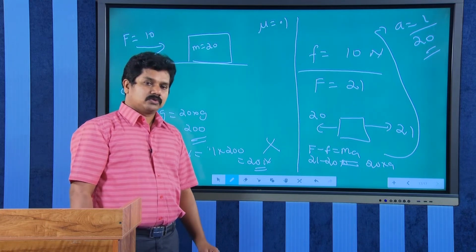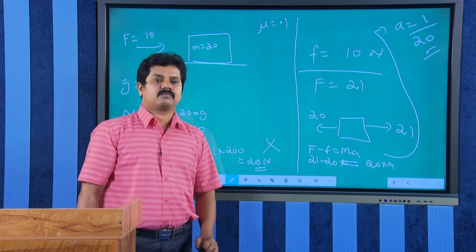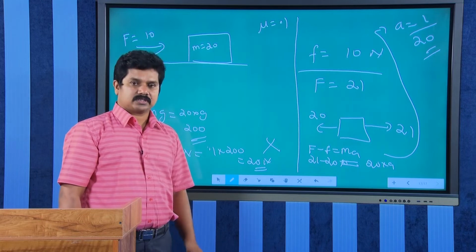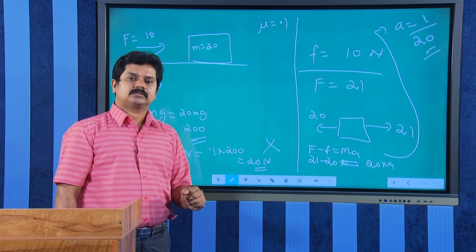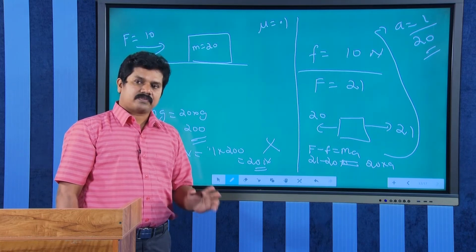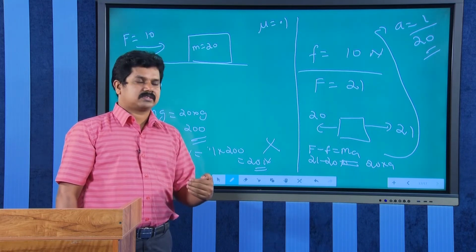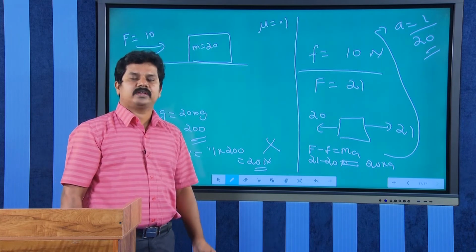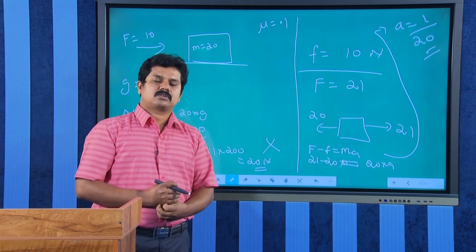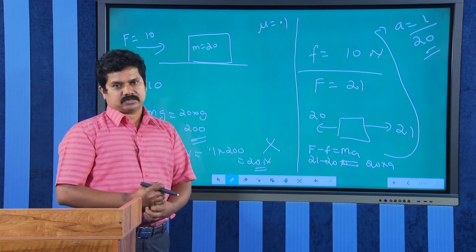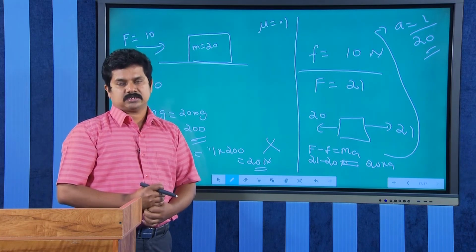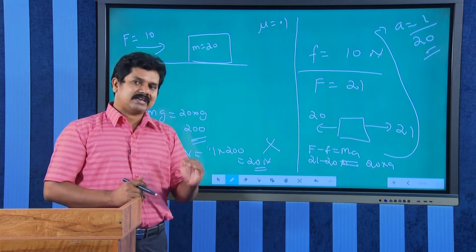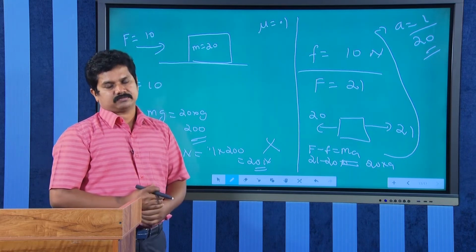Before the motion starts, the frictional force acting will be static friction. It will go up to a maximum value, that is called limiting friction. After that, if the applied force exceeds it, what will happen? The block starts moving. Now, the frictional force is called kinetic friction. The kinetic friction will be constant, independent of the velocity, and slightly less than limiting friction.